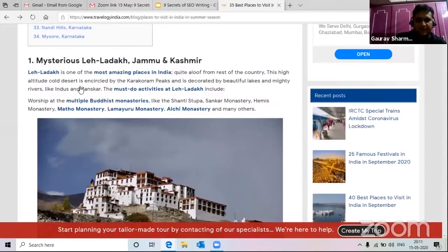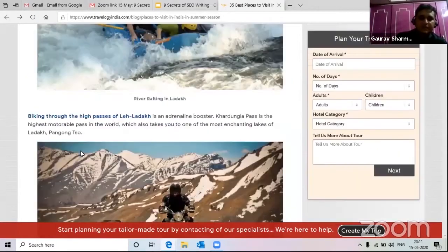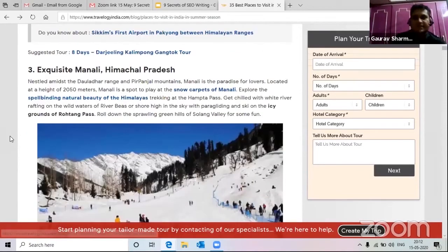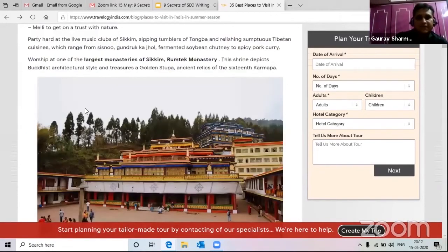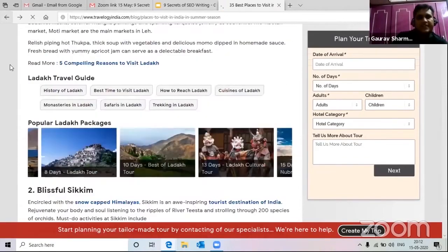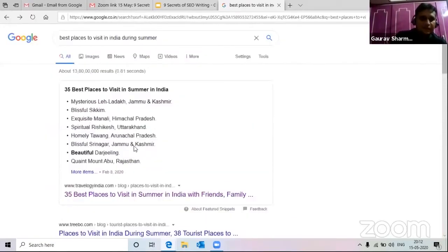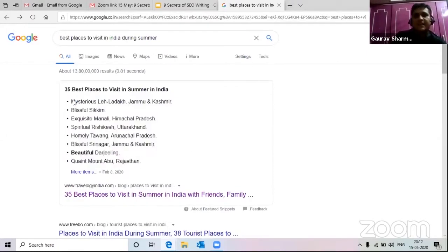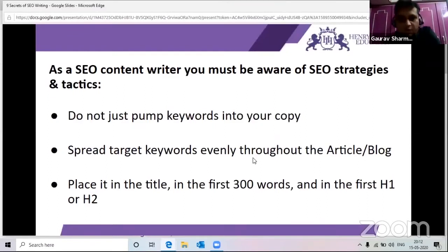Just like if you see, this has been written: name of the topic, information, then again the same for other topics as well, name of the topic, then the content for it, name of the topic, then the description for it. But when we were checking the same thing in Google, it was just giving us the name of this content. So this type of content is usually picked up faster by Google Spider. So if your content is related to it, then try to write it in this way.